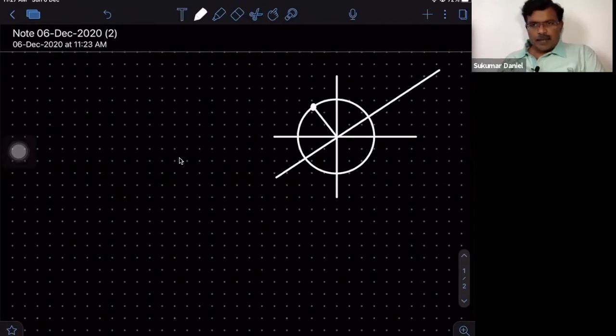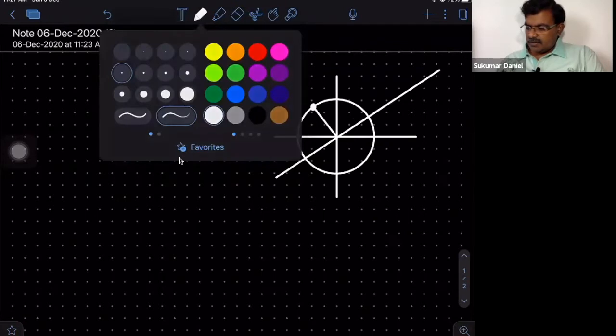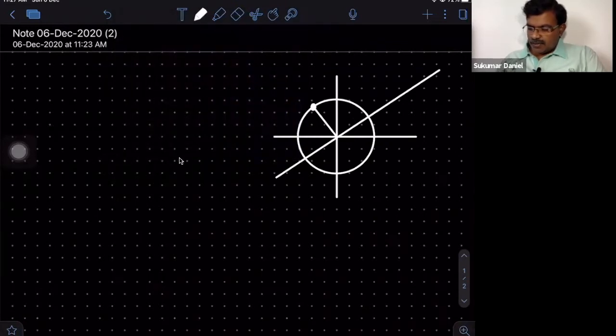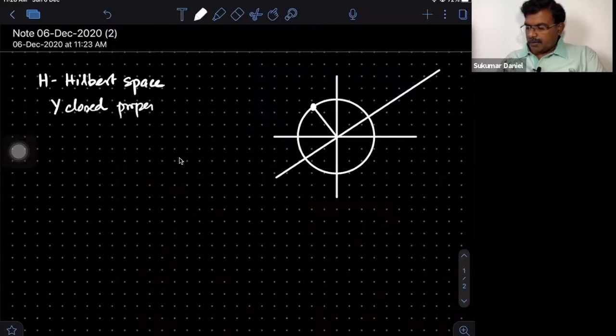Notice that this problem is very easy in the case of a Hilbert space. So given a Hilbert space H and say Y a closed proper subspace. Otherwise you cannot find a vector 1 unit away.